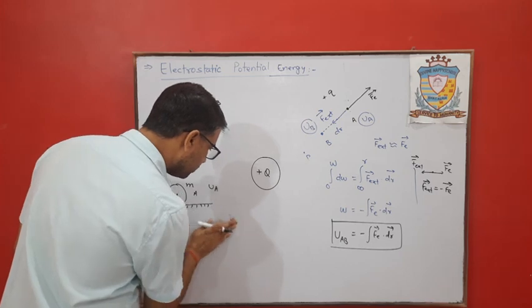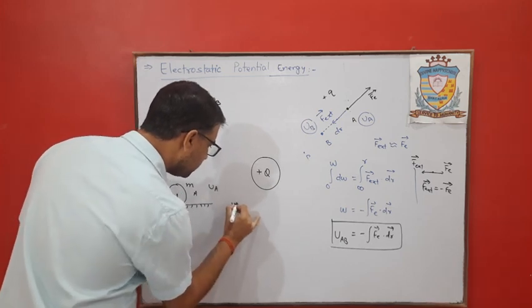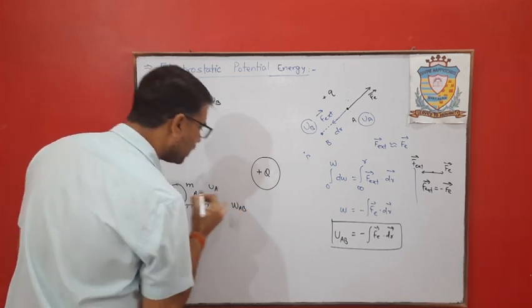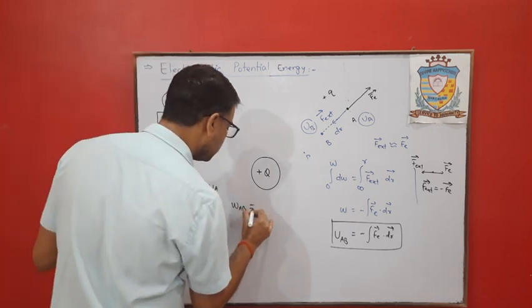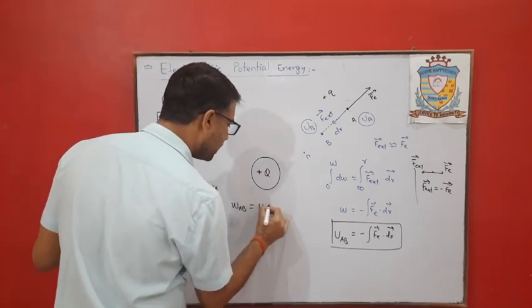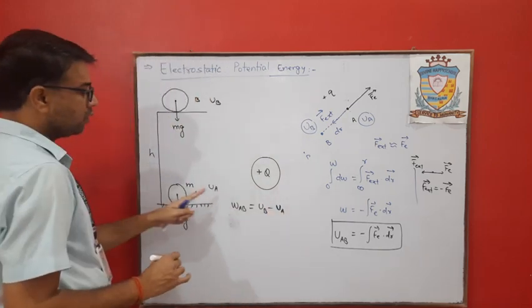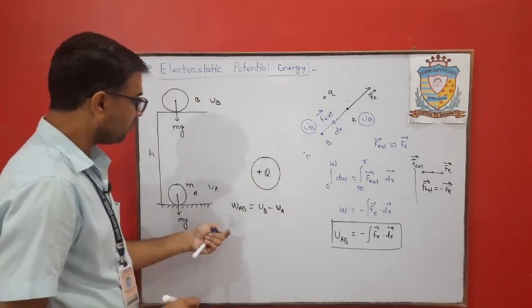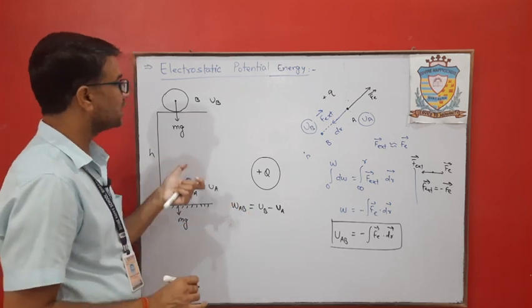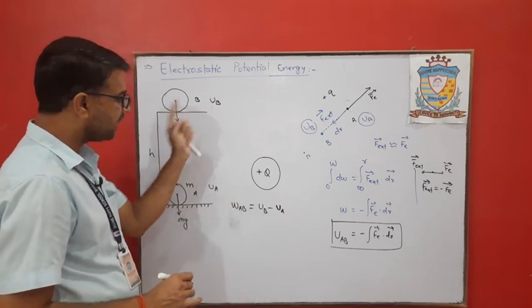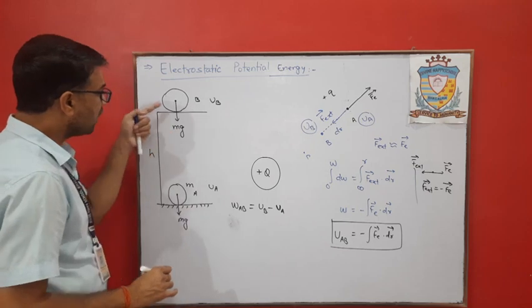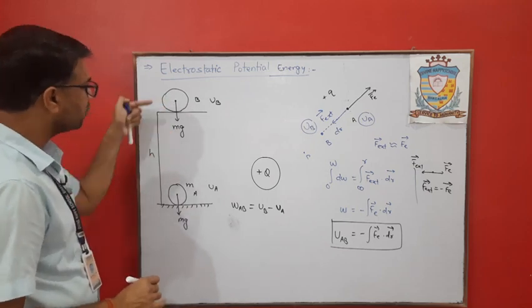So the UBA or work done from A to B will be potential energy at B minus potential energy at A. So that work done is the change in potential energy, and we know that UB will be greater than UA because B is at a height of h.